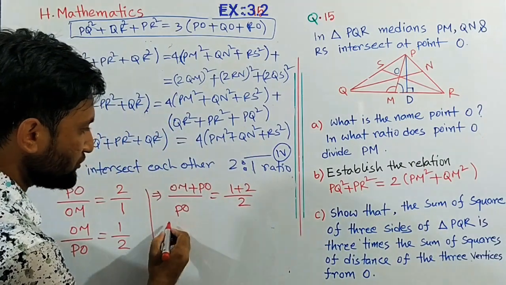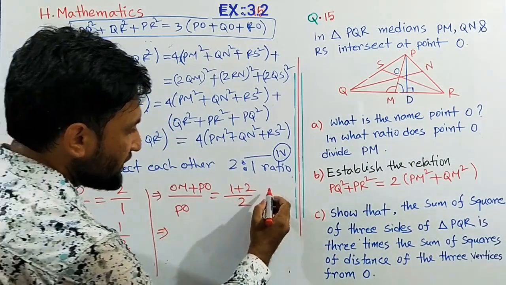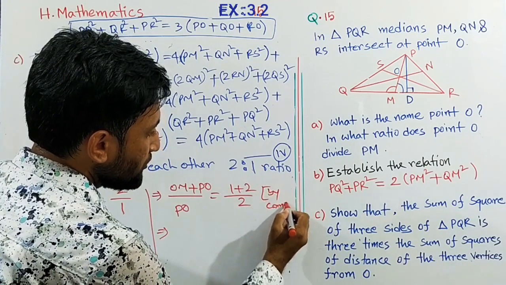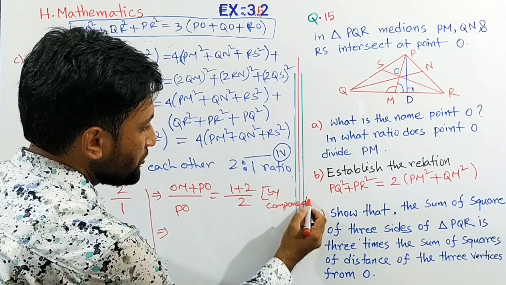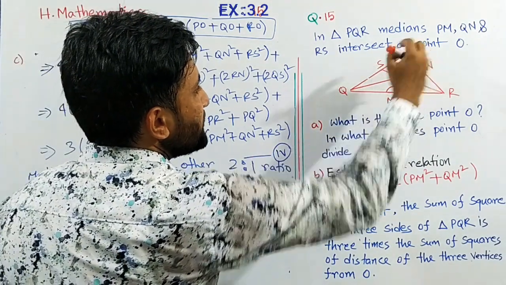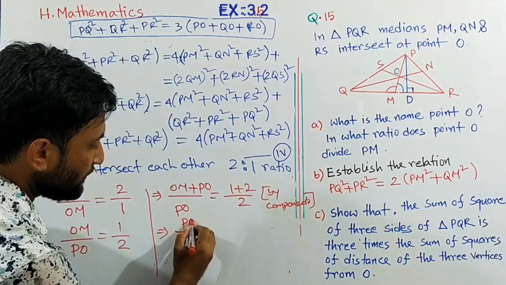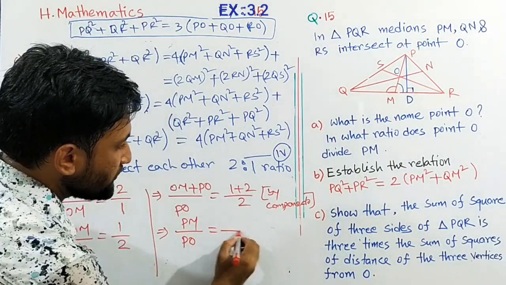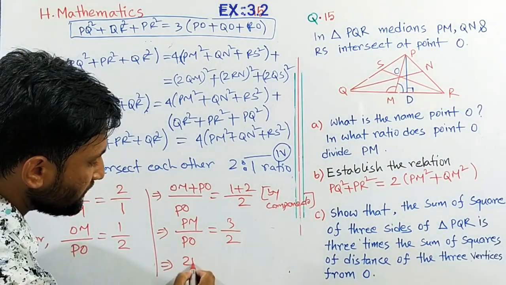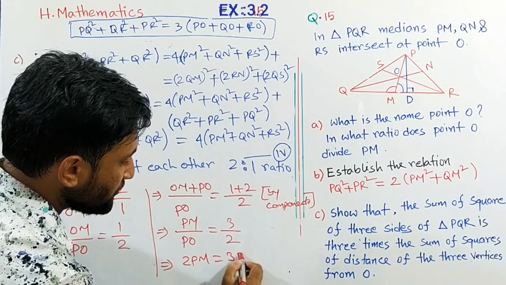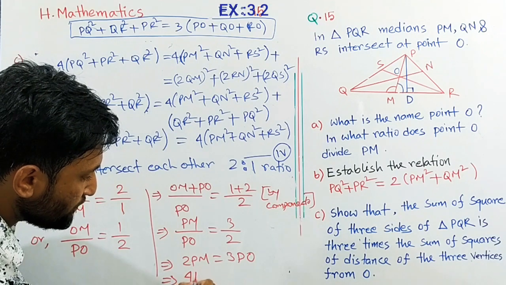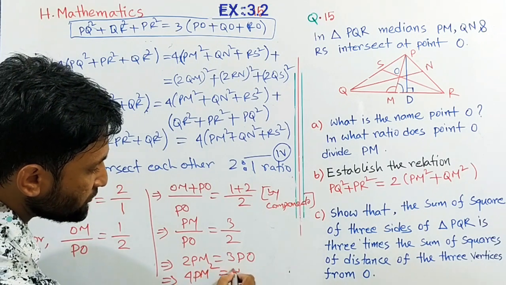So by componendo, OM + PO equals PM, and PM divided by PO equals 2 + 1, that is 3 by 2. So we can write 2PM = 3PO. Now squaring both sides, 4PM² = 9PO².